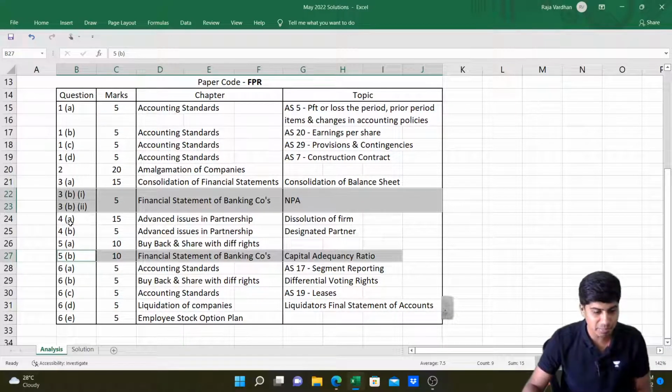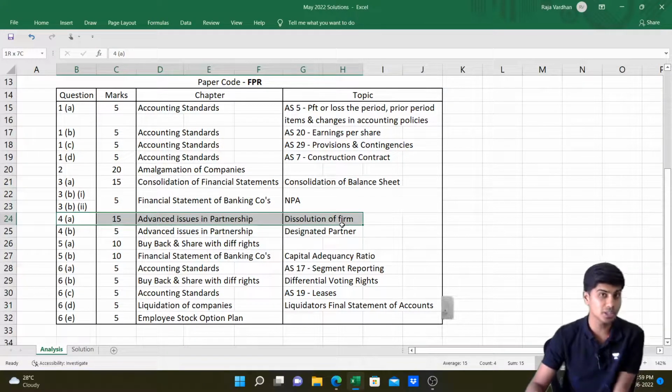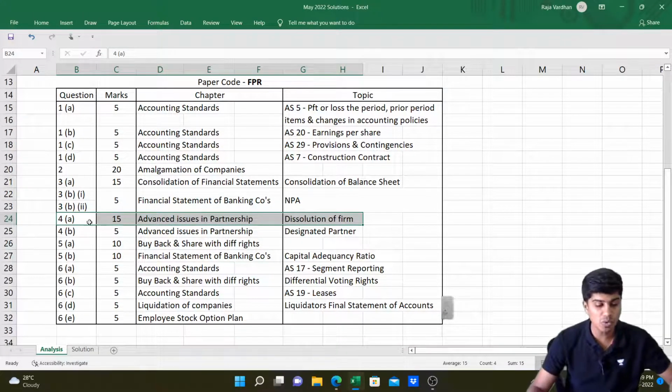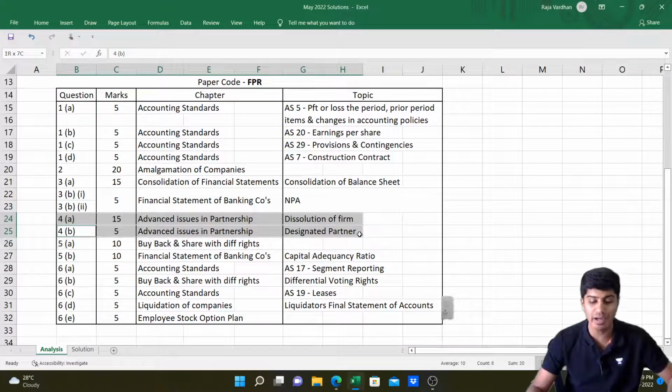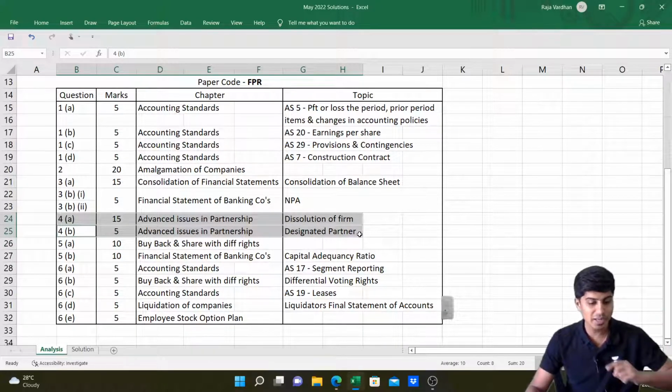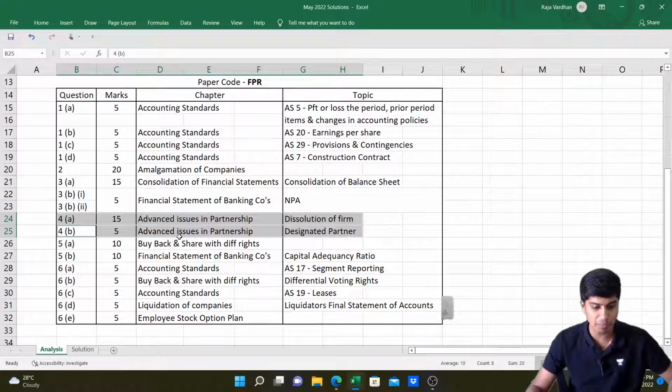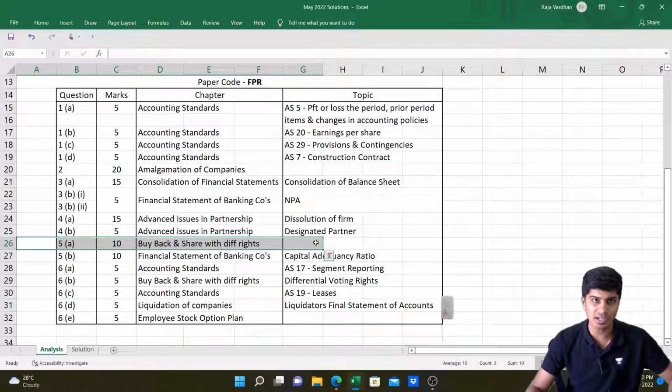And partnership had a 15 marks question on dissolution of firms, and one more 5 marker was a theory question on LLP. So again, partnership came for 20 marks in this paper. Buyback was an easy 10 marker on using the equation to identify the maximum permissible buyback.